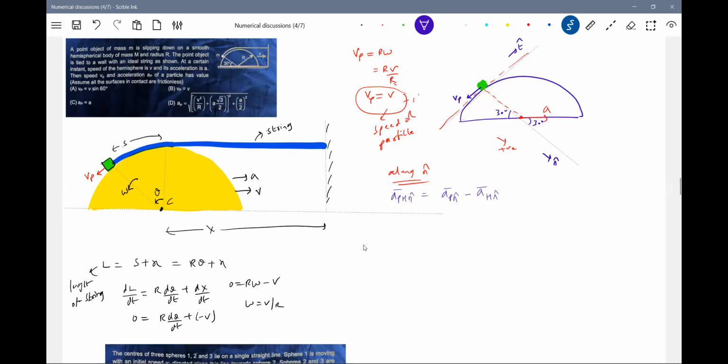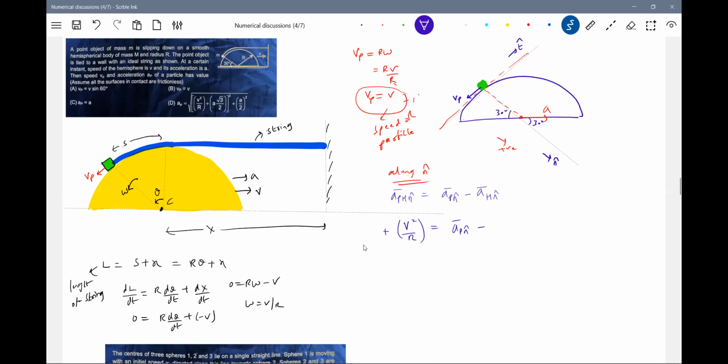You can ask why we are doing relative, because if the hemisphere were at rest, I would have defined it very easily. The hemisphere is in motion. So what is the acceleration of particle with respect to hemisphere? That is v square by R, I think we already know. And how will it be directed? It will be directed along the common normal, so this will be positive. Acceleration of particle, this we don't know.